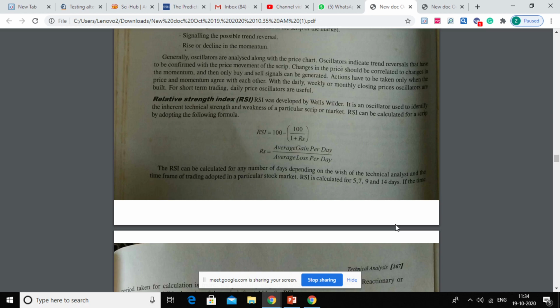Okay. So the first time period at which this line has been crossed by 70 is this, and after this period this is the trigger to sell. So at any point of time, at any day, you can sell it off.